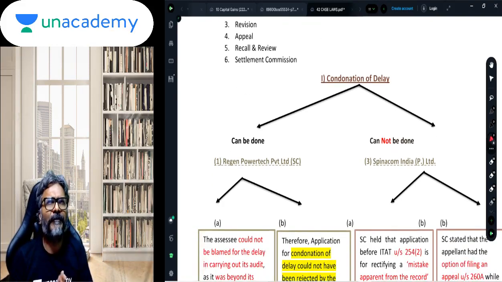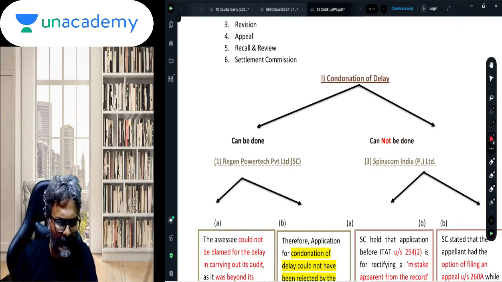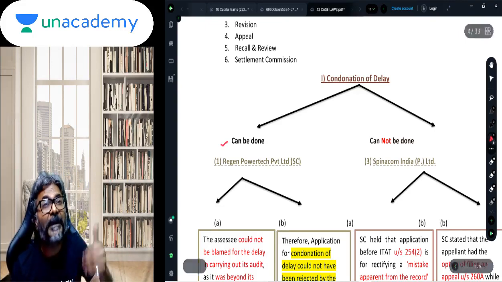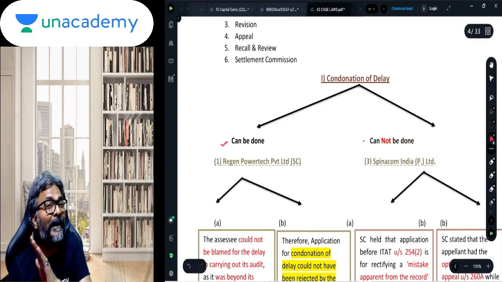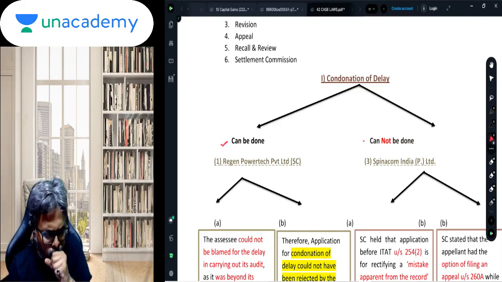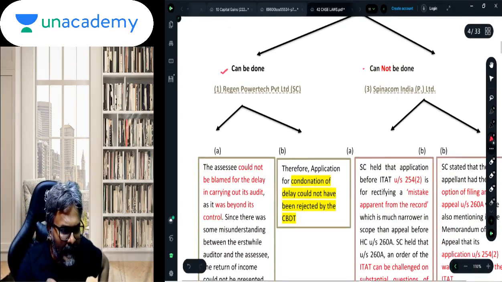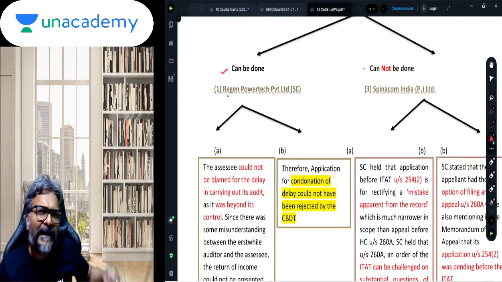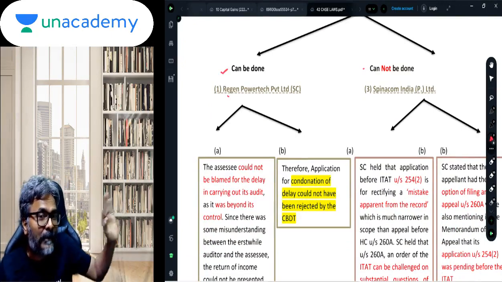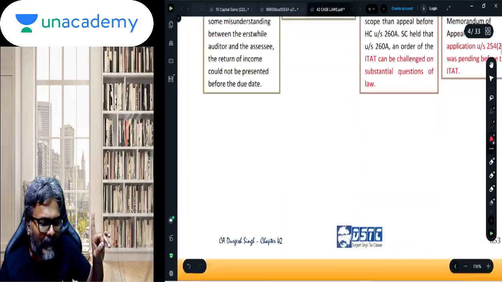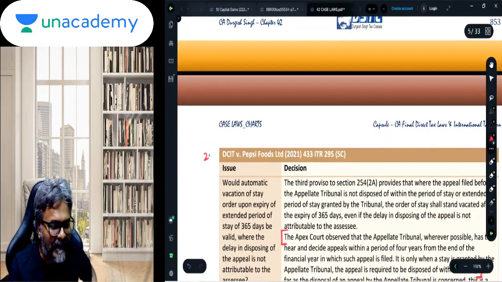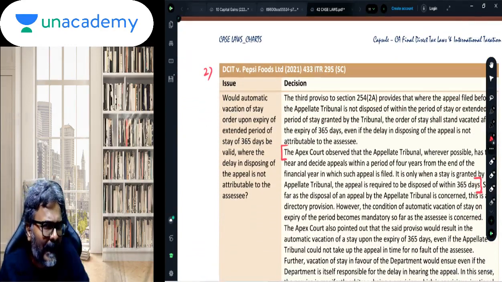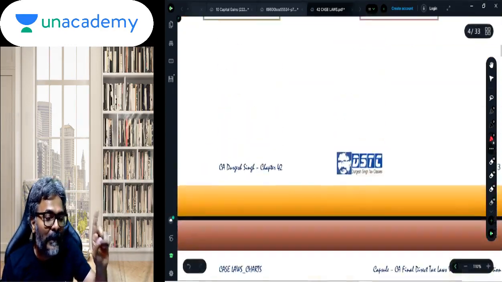So condonation of delay, there are 2 points over here. One is, yes, delay can be condoned, and in another case the delay cannot be condoned. There are 2 case laws. From Rayam Power Tech Private Limited, where there was a delay that has taken place and that delay was condoned. And the second case law is the DCIT versus Pepsi Foods, where there was a delay and the delay was condoned. So let's look into that.